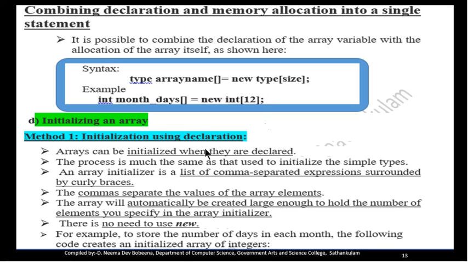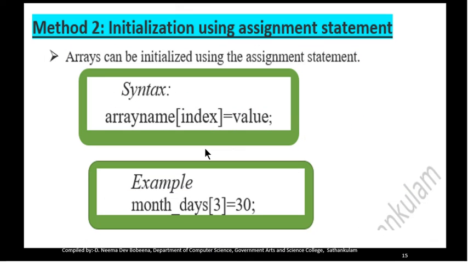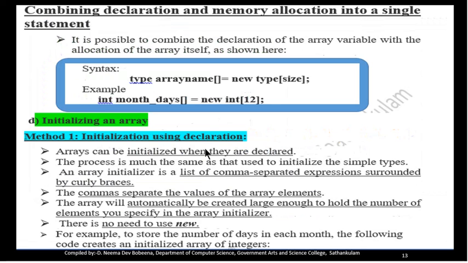Next one is initializing an array. An array can be initialized in two ways. The first method is initialization during declaration and the other one is initialization using an assignment statement. Initialization during declaration: when you are creating an array itself, we can initialize the elements of an array with some value. The array initialization is a list of comma separated expressions surrounded by curly braces.